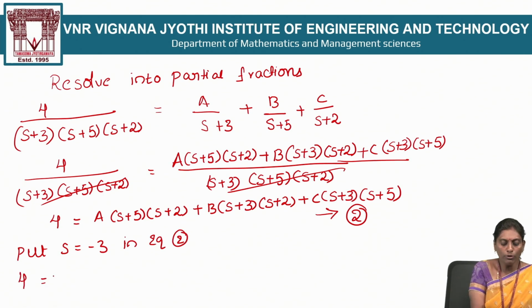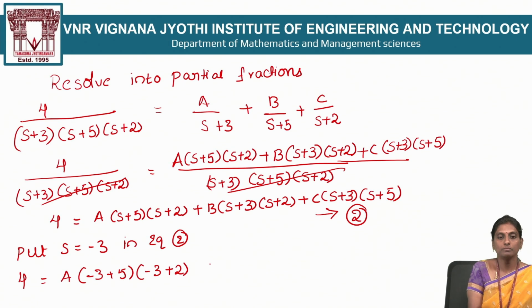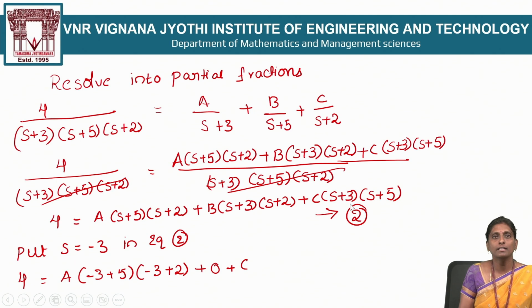So the left side 4, I put s is equal to -3 in this above equation. -3 plus 5, -3 plus 2, plus, here after substitution of -3 in the place of s, what happened? This is 0. 0 into anything is 0. This term is 0. In a similar manner here also, you put s is equal to -3, then what happened? This term is also 0. So C times 0, it is 0.